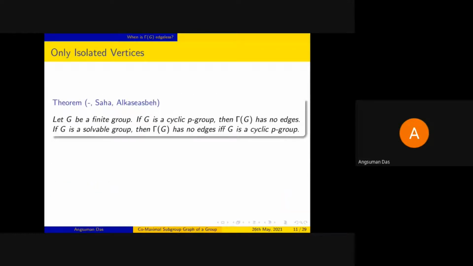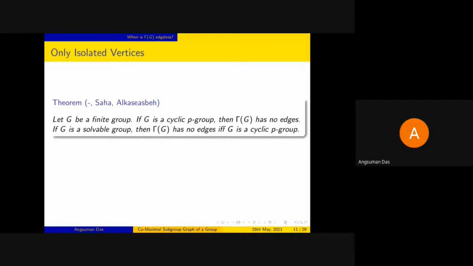Next, what we look into is when the graph will have only isolated vertices. If we take a finite cyclic p-group, then all of its subgroups form a chain, and as a result no two of them will be adjacent to each other. So in that case the graph will be an edgeless graph. But what we see in the opposite direction is that if we take G to be a finite solvable group and the graph has no edges, then it has to be a cyclic p-group.